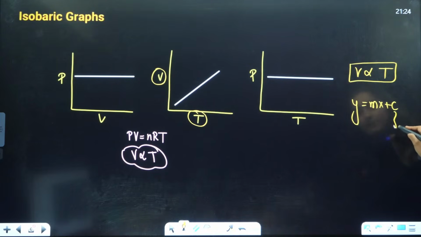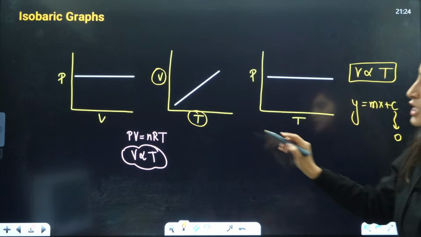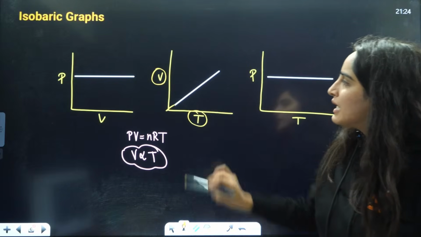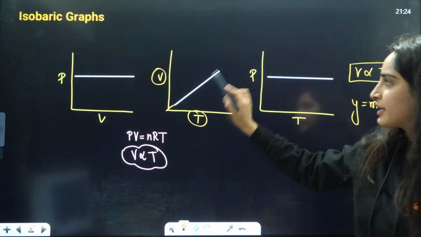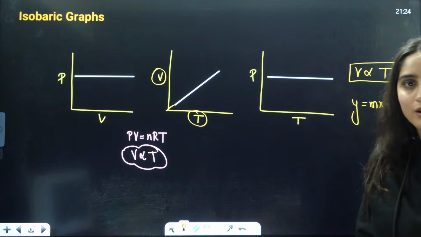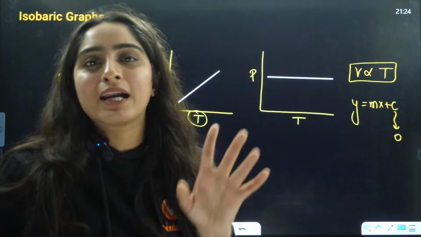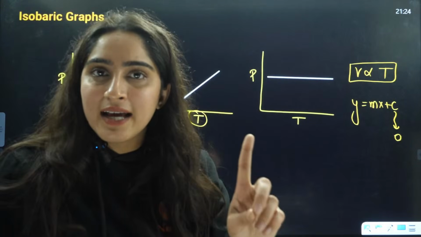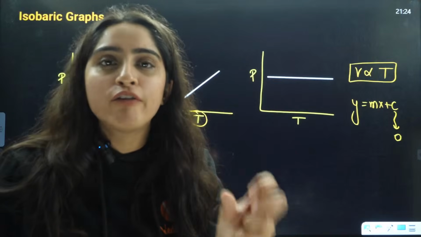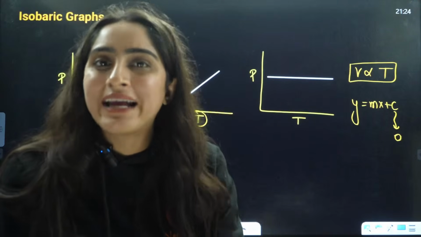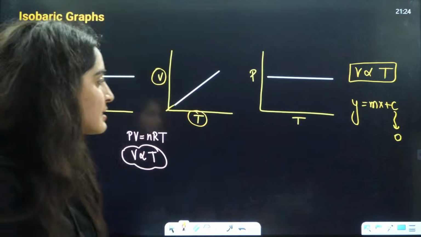Because the intercept is 0 here, this is a straight line graph, okay? Intercept is 0 here, that is why it is starting from the origin only, right? And from the origin, it is going straight, okay? It's a straight line, but it is not parallel to anything. It will be parallel to the x or y axis only if either the x axis or y axis is constant, right?